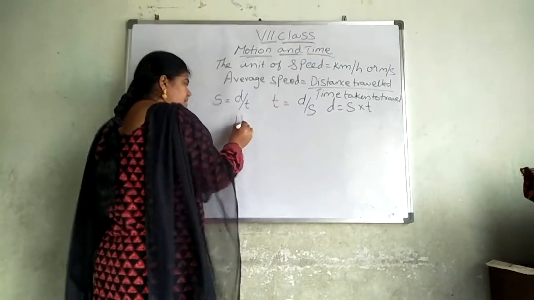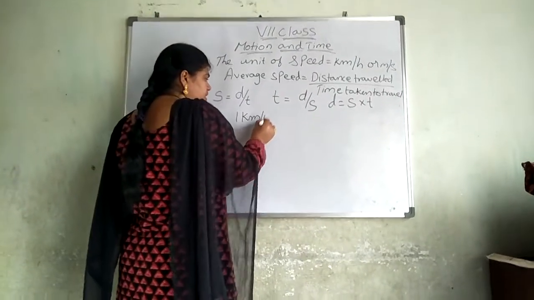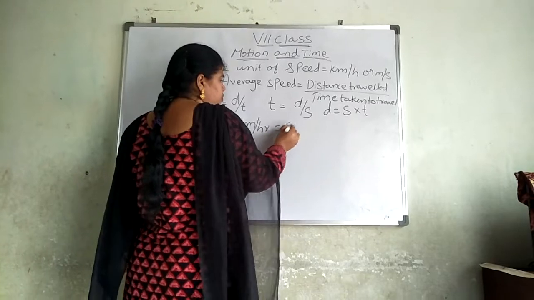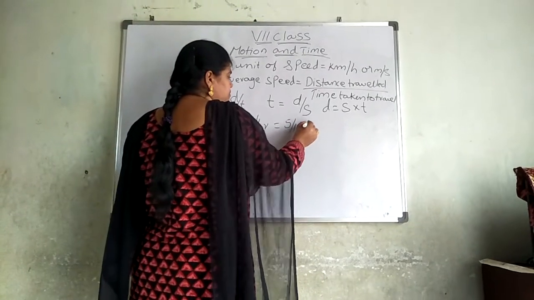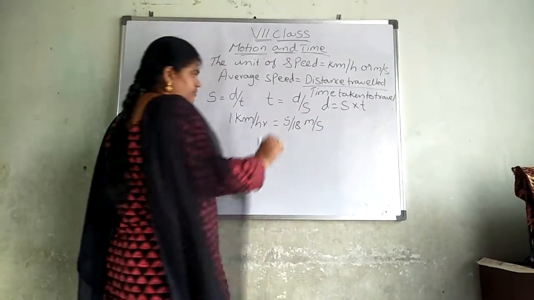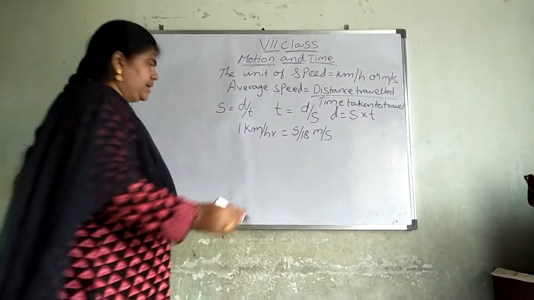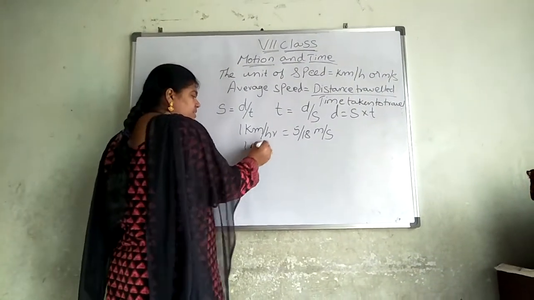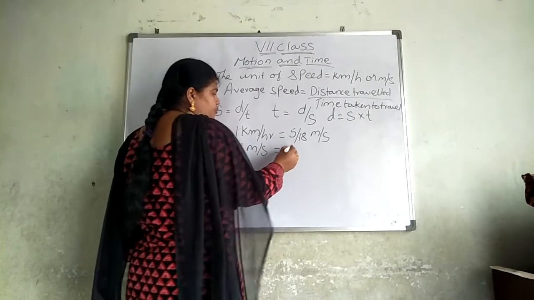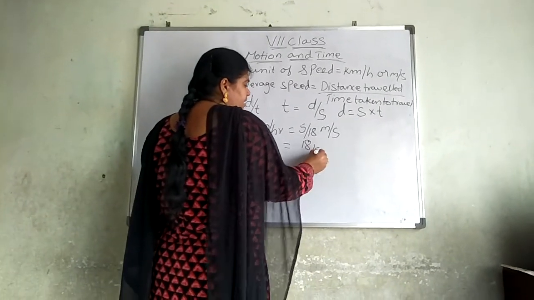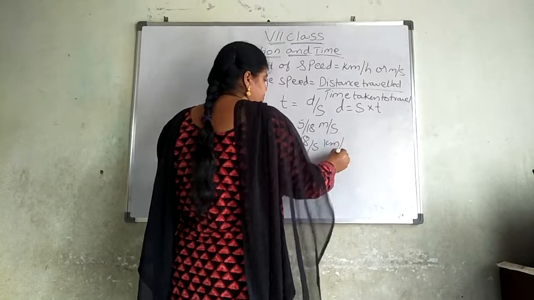One more formula we are having. 1 kilometer per hour is equal to 5 by 18 meters per second. 1 meter per second is equal to 18 by 5 kilometers per hour.